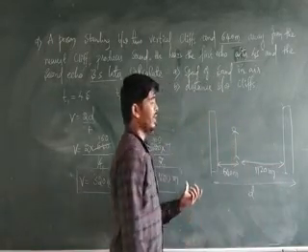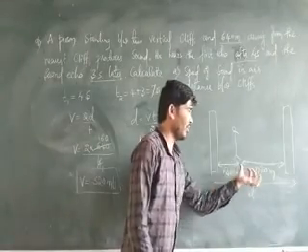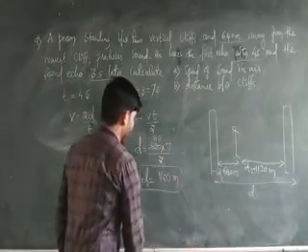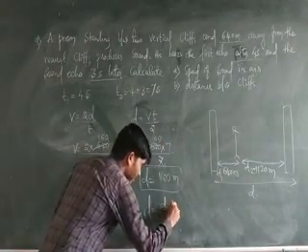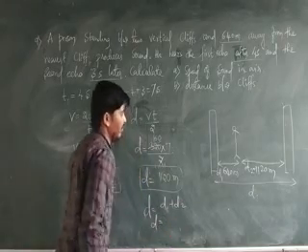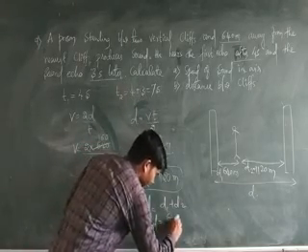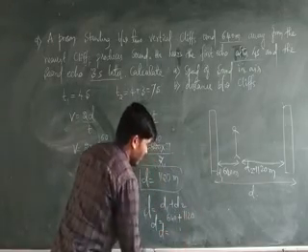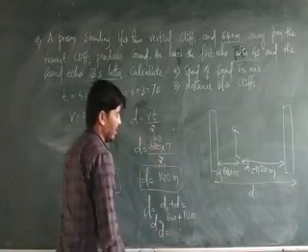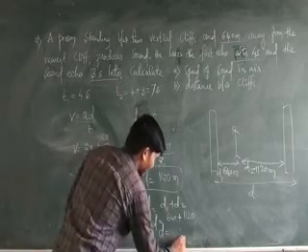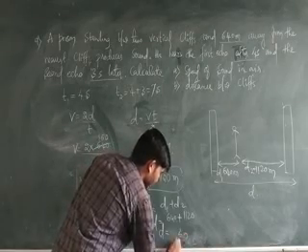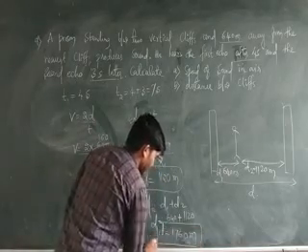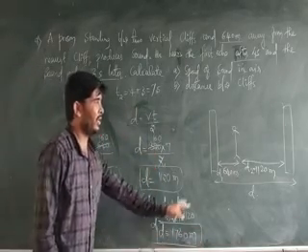But in the question they asked about the distance between the two cliffs. So this is D1 and this is D2. So the total distance D is equal to D1 plus D2. D is equal to, what is D1? 640 meter plus D2 is 1120 meter, so D is equal to 640 plus 1120, so 1760 meter. So this is the distance between two vertical cliffs.